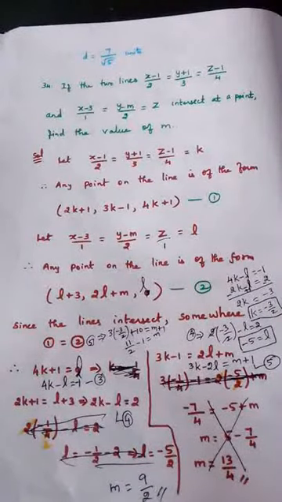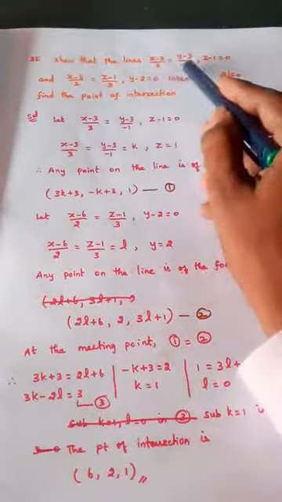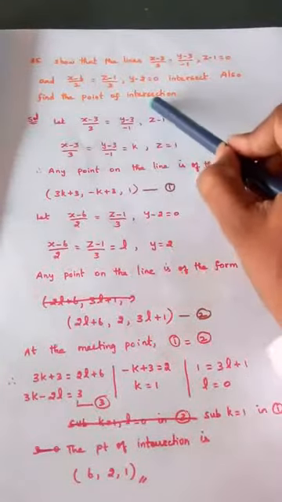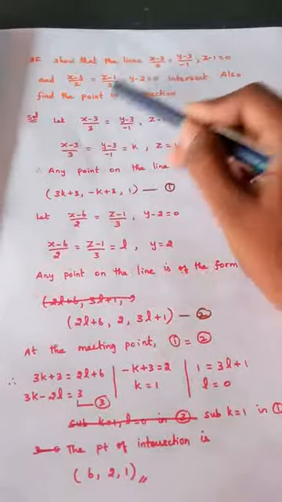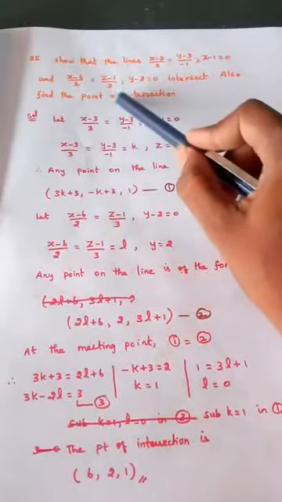We will go for the next sum. We will see a sum of the same model. Show that these two lines intersect. Also find the point of intersection. Almost similar to the previous sum. Here we need to prove that these two lines intersect each other, and also find where it intersects. What is the meeting point?